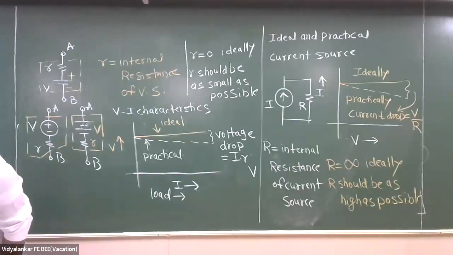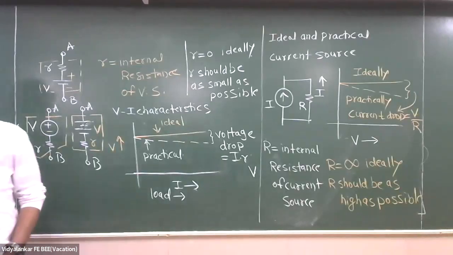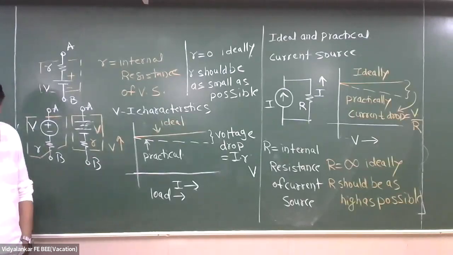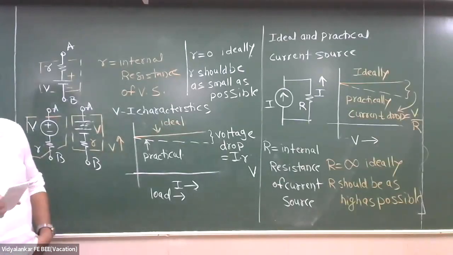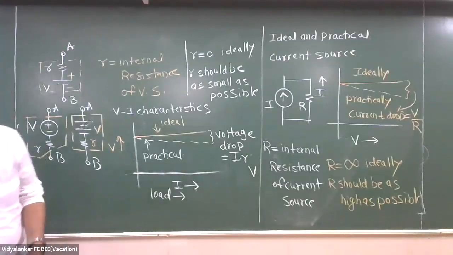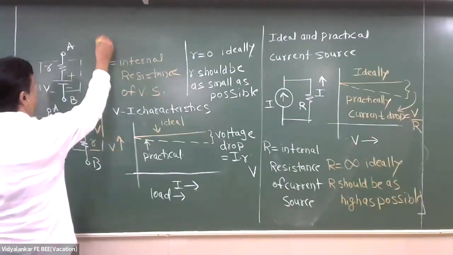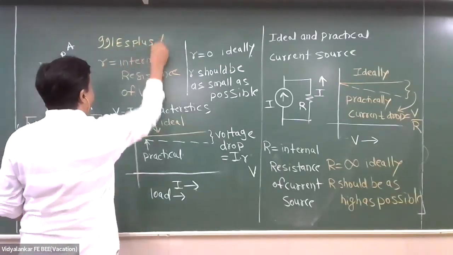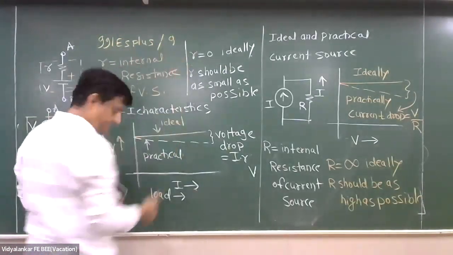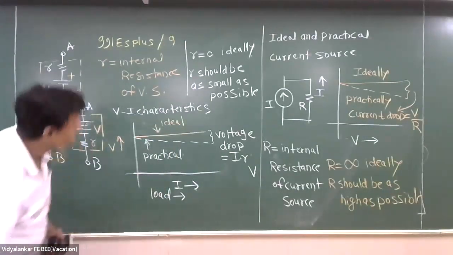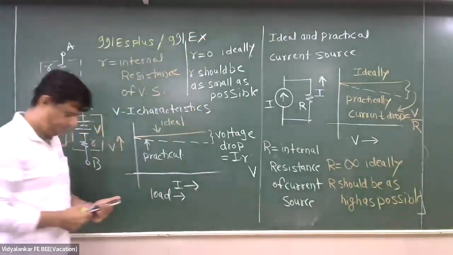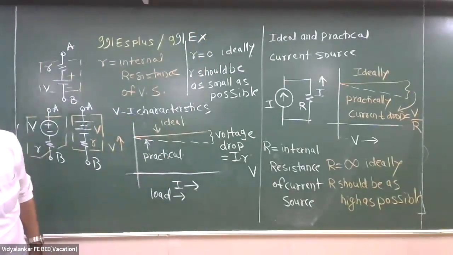Okay, anyone, any doubt or online people? No, sir. I'm still here. हाँ बच्चों लोग, कैलकुलेटर का नाम मैंने 991 ES plus और 991 EX. Without fail, bring your calculators.